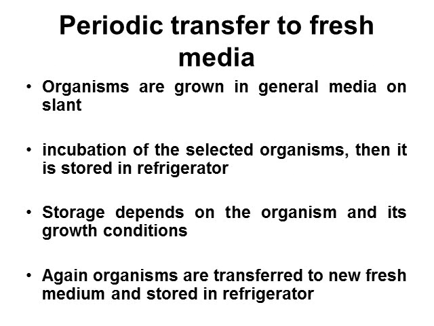1.1. Periodic transfer to fresh media. Organisms are grown in general media on a slant, incubated for a particular period at a particular temperature, depending on the characteristics of the selected organisms. Then it is stored in a refrigerator. These cultures can be stored for a certain interval of time, depending on the organism and its growth conditions. After that time interval, these organisms are again transferred to new fresh medium and stored in a refrigerator.